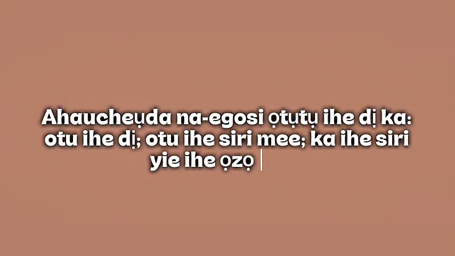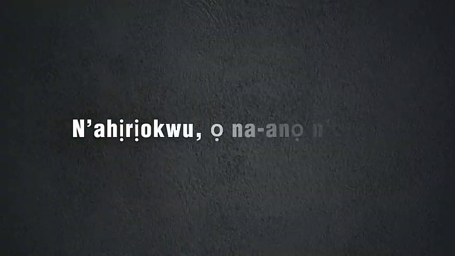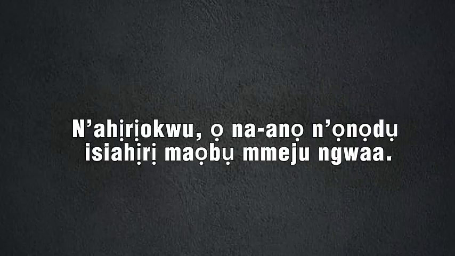So Ahaucheụda na-egosi ọtụtụ ihe dịka otu ihe dị, otu ihe siri mee, ka ihe siri yie ihe. That's otu ihe dị, how something is. Otu ihe siri mee, how the thing happened. Otu ihe siri yie ihe, how this resembles this. How this takes after this. So n'ahịrịokwu, ọ na-anọ n'isi ahịrị maọbụ na mmeju ngwa. So in sentences, it is usually at the subject position or complement of the verb, object position.